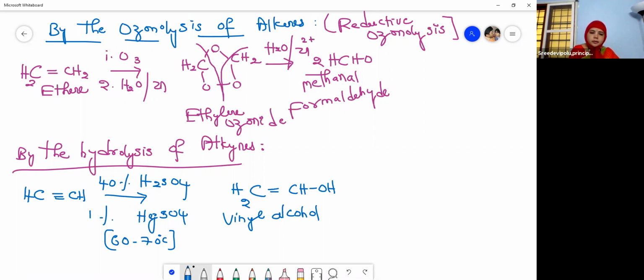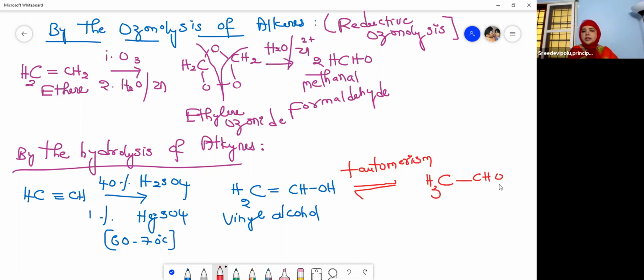See, here you just remember, this is a very important one. Tautomerism can be observed. It arises due to the shift of a single proton, right? So this proton is shifted here. So what do you get? You will get CH3, and this becomes a single bond and this becomes O, CHO. So this is called tautomerism. So vinyl alcohol and acetaldehyde show tautomerism.